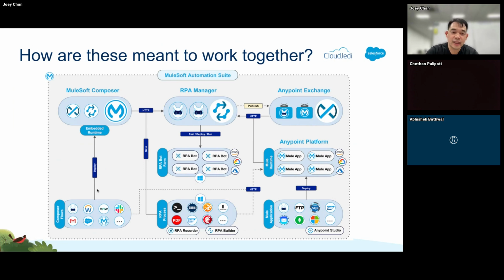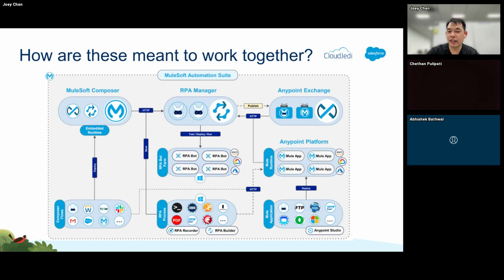MuleSoft can then read that. It goes here and then checking, hey, does this have an attachment? If yes, it can then send it to RPA, look at that specific attachment, that PDF invoice, read it, understand what it does, right? So we have RPA bot there that are running. And then using that data, or for example, you could also use that specific PDF.